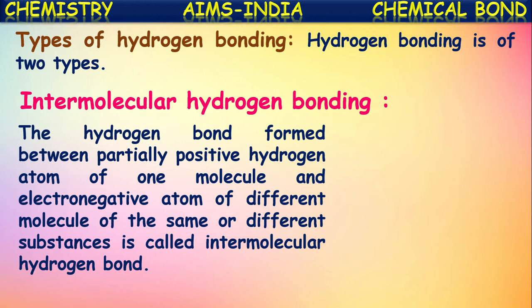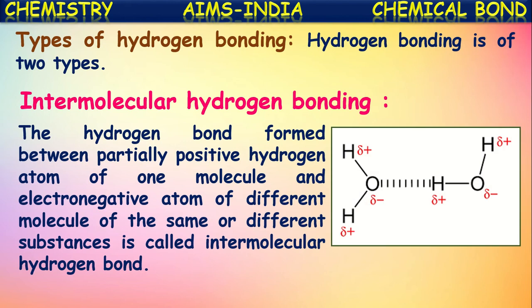The hydrogen bond formed between the partially positive hydrogen atom of one molecule and the electronegative atom of a different molecule of the same or different substance is called intermolecular hydrogen bonding. Here, inter represents different. Intermolecular hydrogen bonding means the hydrogen bond created between atoms of different molecules.